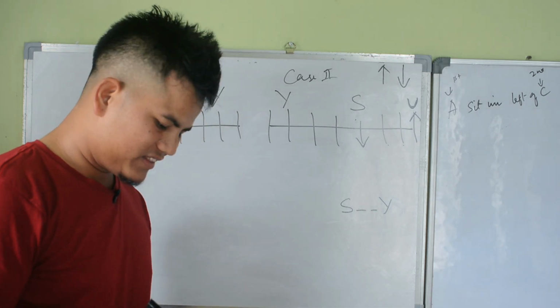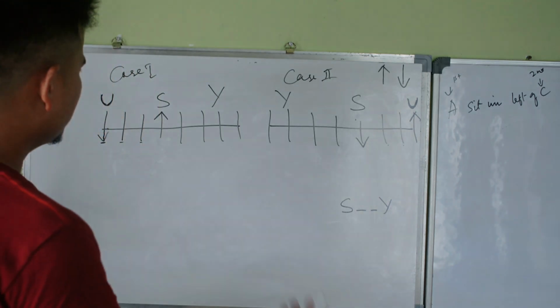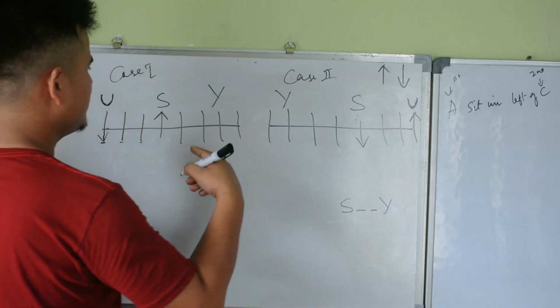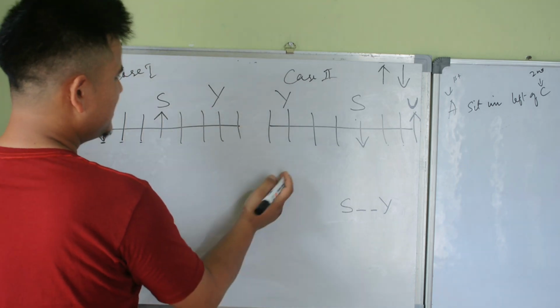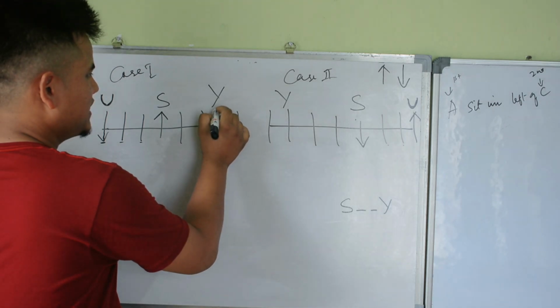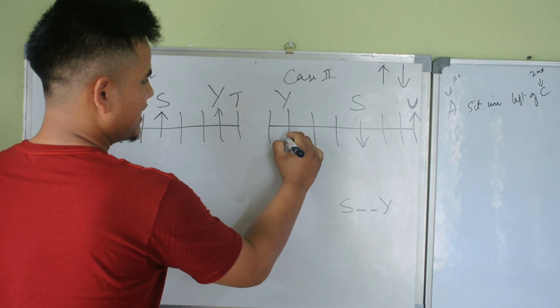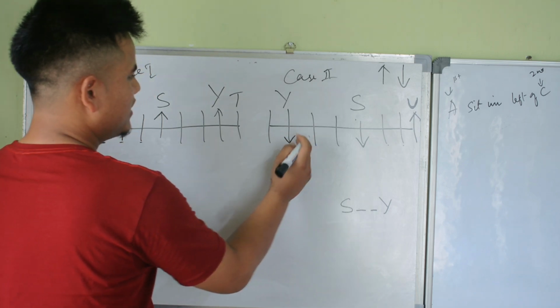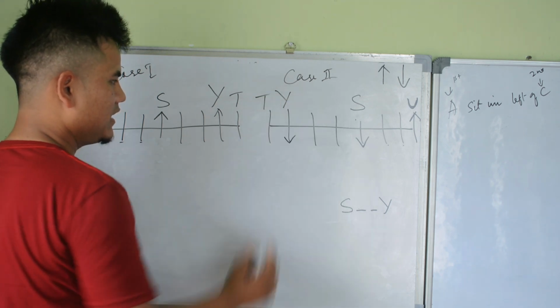Y sits third to the right of S. T sits on the immediate right of Y. T sits on the immediate right of Y. So take the direction of Y, then the immediate right of Y is where T sits.